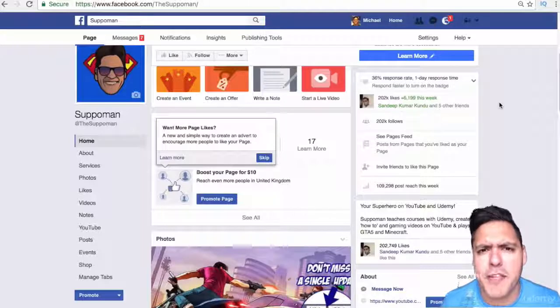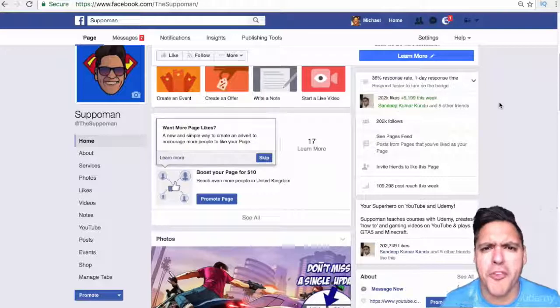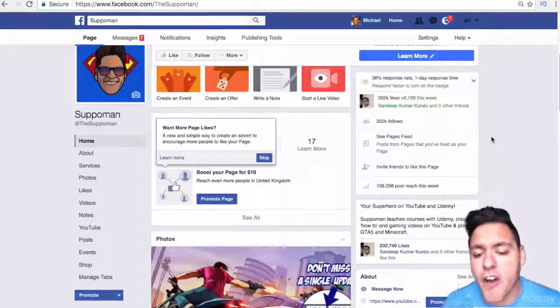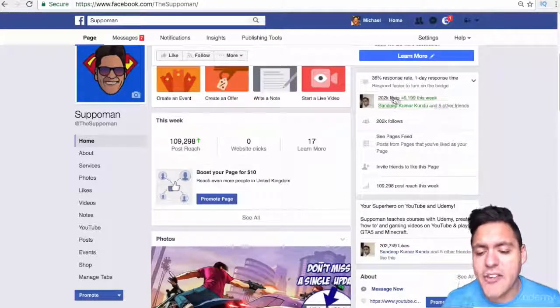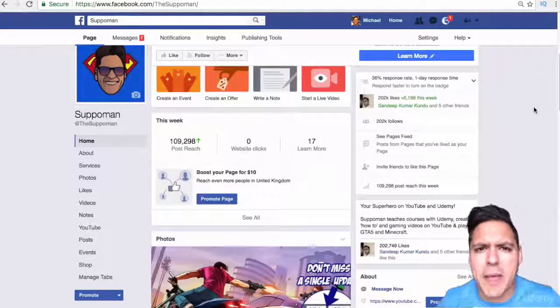When people go to your Facebook page, they think, yes, that's a good amount, I'm going to like that page too. It's unlikely people are going to like your Facebook page that's got 5 likes, unless they're a family member or something. Unless it's got some social proof, people aren't going to feel compelled to hit that like button. People like to follow others. So basically, if you've got 202,000 people, a person that is going to make the decision to like your page is more likely to make it if other people have followed.